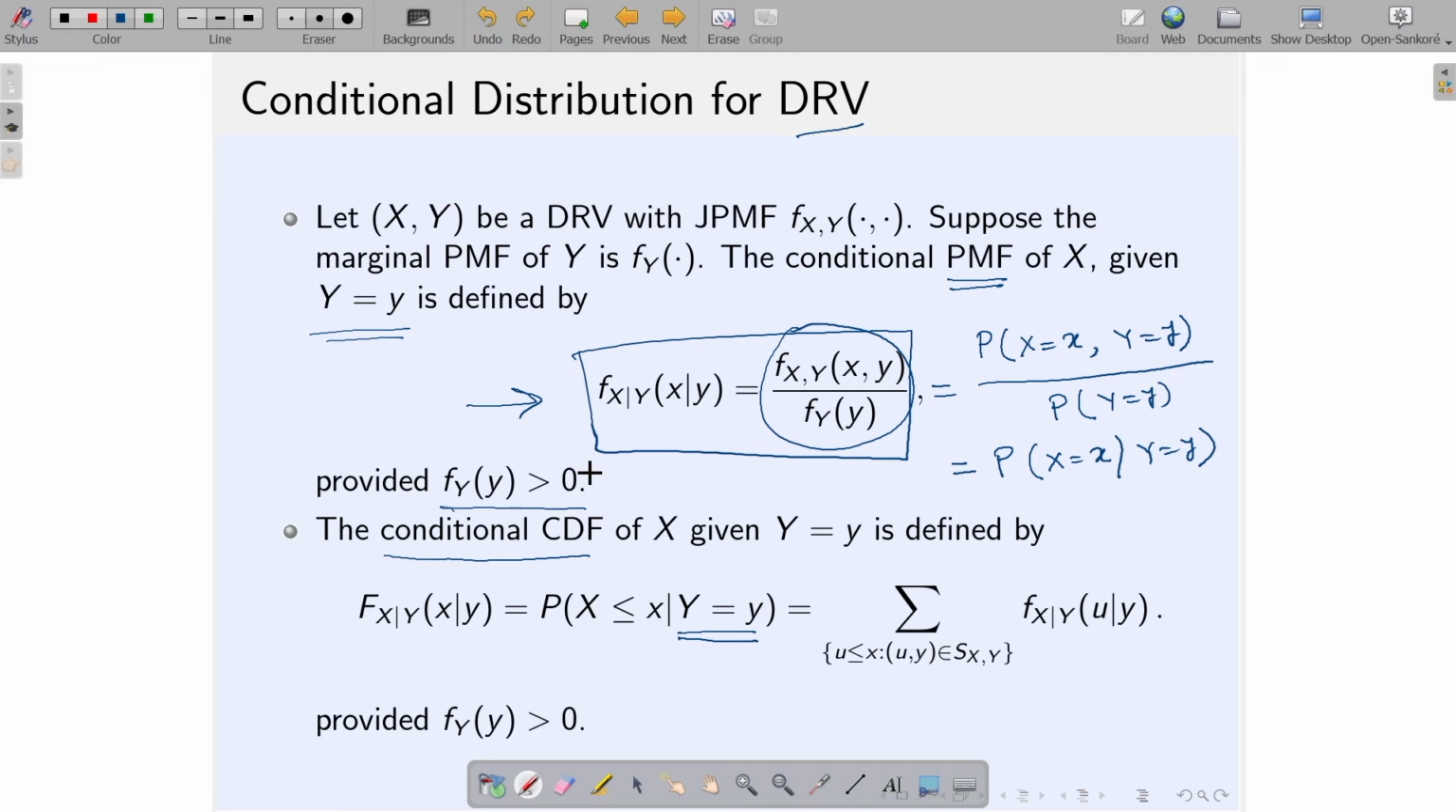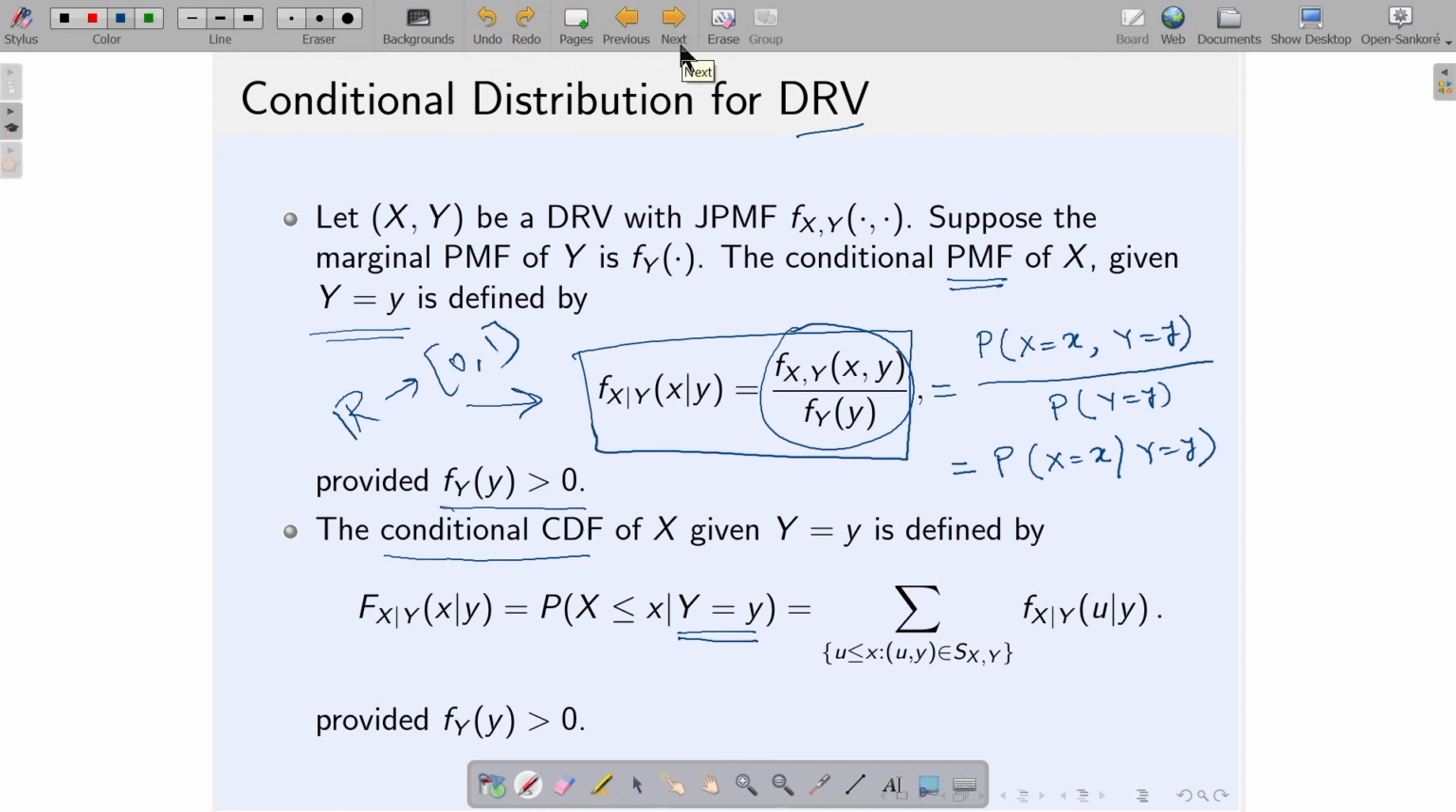Note that this is a function from R to R, or rather I can write it as a function from R to [0, 1], because it is finally a probability. Keep in mind this function is a function from R to [0, 1]. And now, of course, we can talk about the conditional CDF, and that is nothing but the sum of the conditional PMF over the appropriate points, which gives the conditional CDF.